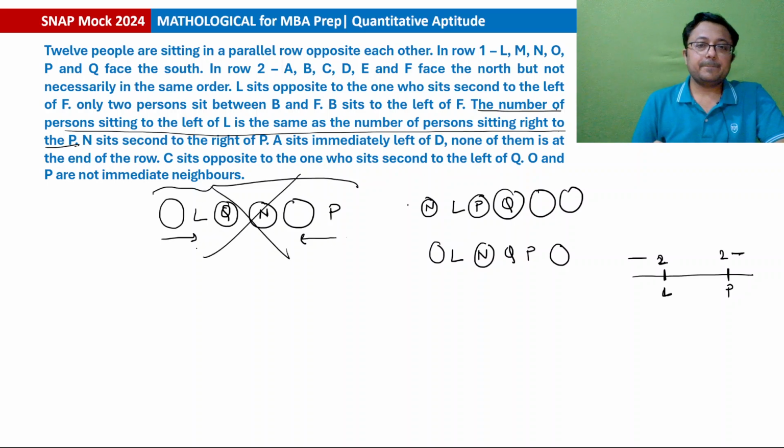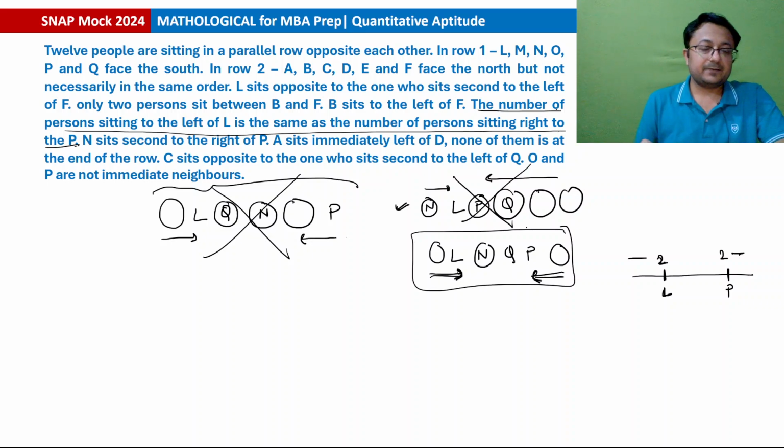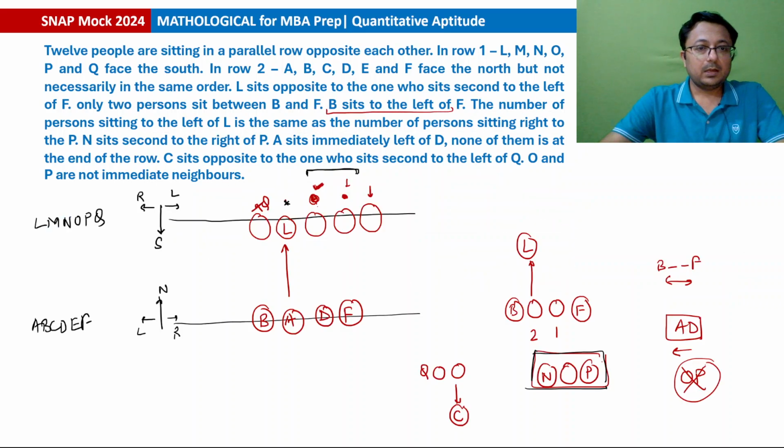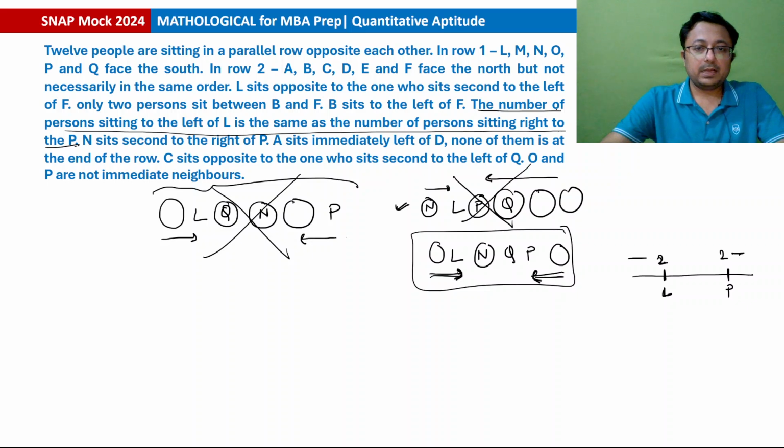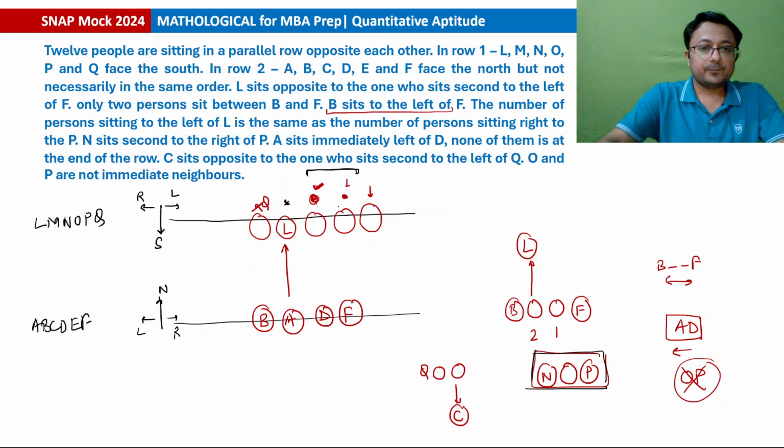So this cannot happen. ठीक है, even in this case, L is at the second position from the left, but P is at the fourth position from the right. So this is also not possible. In this case, L is sitting second from the left and P is sitting second from the right. So yes, this will be our preferred structure. This will be the answer. Okay, clear है? ठीक है, so O L, O तो नहीं है ये, this is a space, and then N Q P, and then one space which opposite is C. So A B C D, this will be E.